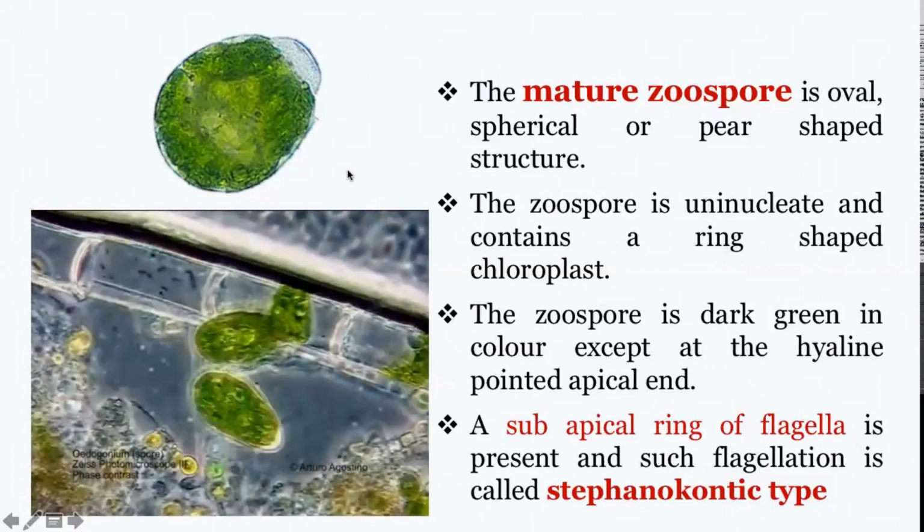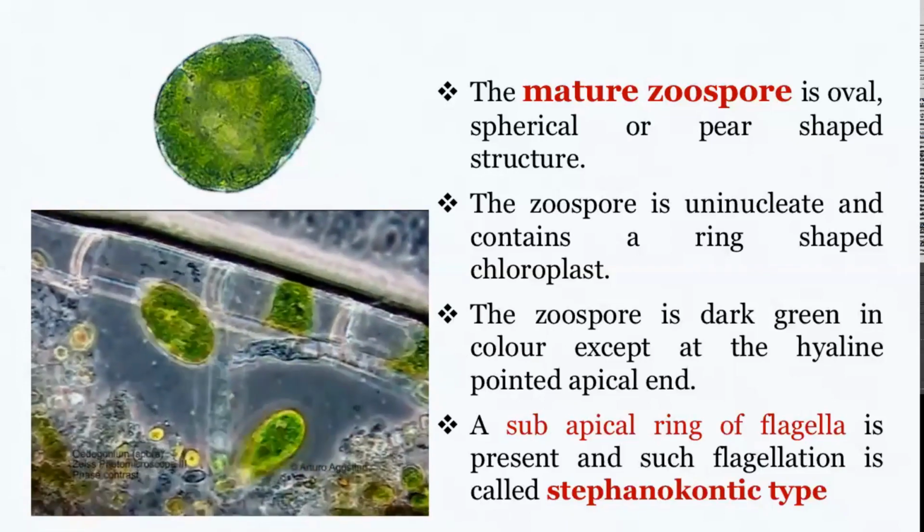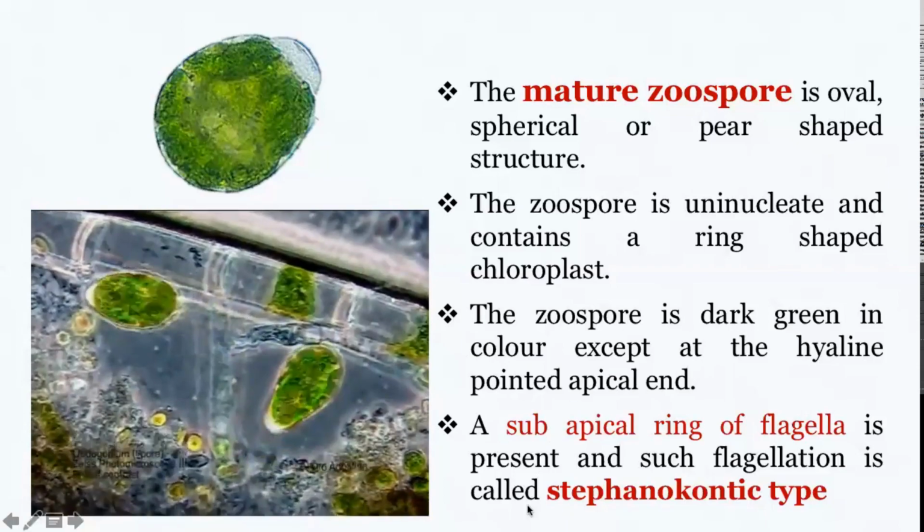This arrangement of flagella in a ring-like fashion is known as stephanocontic type. This you have to remember. So this is the mechazoospore that you are seeing over here.